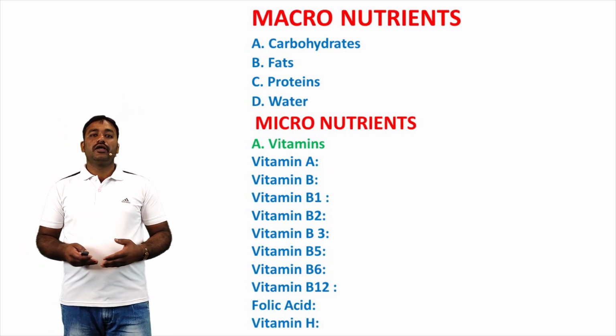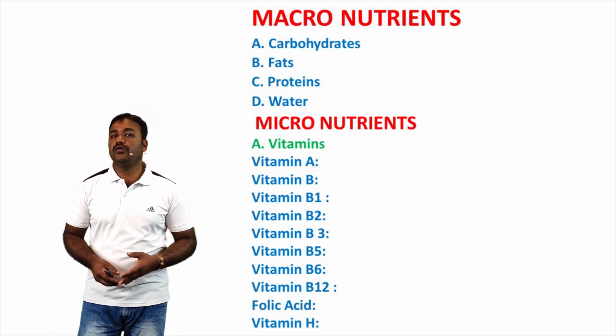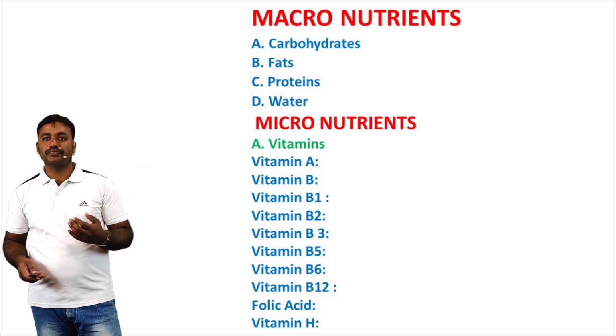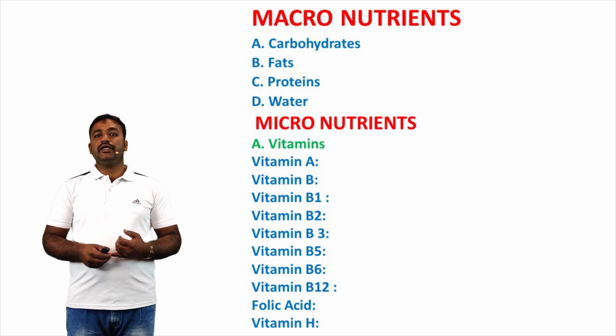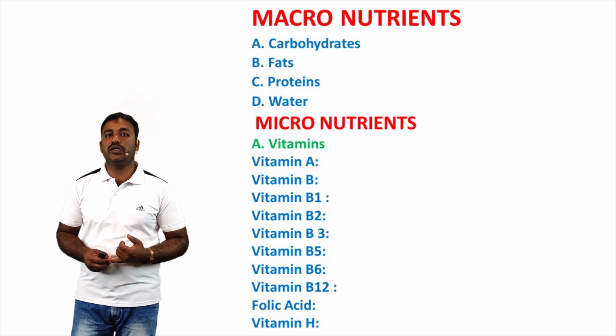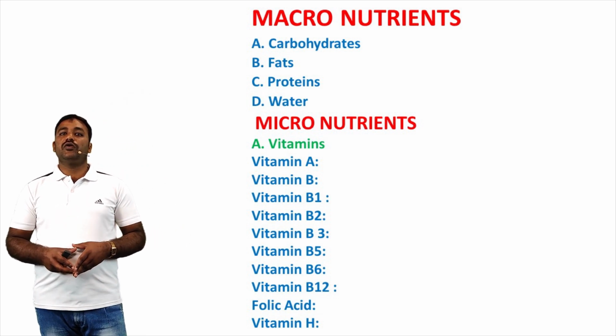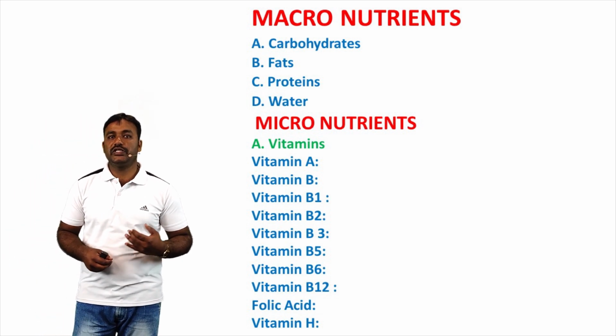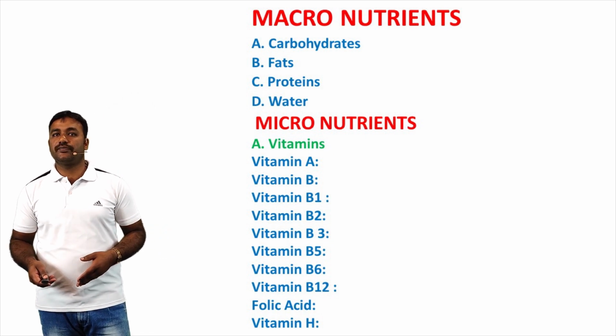These are examples of fat soluble vitamins: A, D, E, K. These are fat soluble vitamins. Water soluble vitamins are B, C and H and folic acid. These are water soluble vitamins.